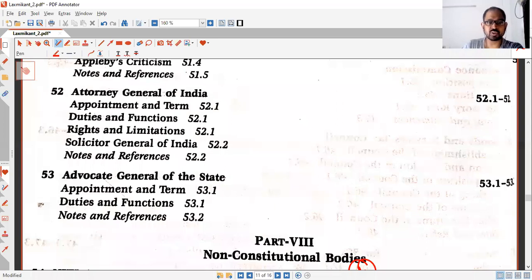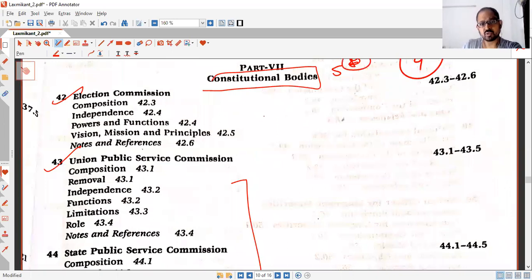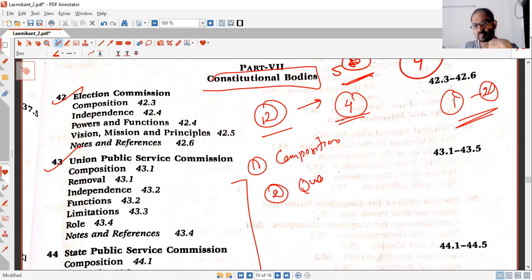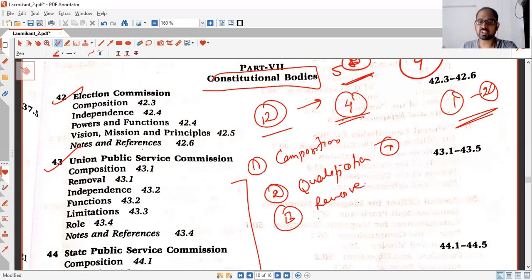So all these chapters, including this, there are around 10 chapters, I guess. Yeah, 12 chapters. Okay, so you can revise them. It's very important. 4 hours, 1 question minimum, up to 2 questions from here they will be asking. So not more than 4 hours. What you need to know is this: what is the composition, if prescribed? One thing. Second, if any qualification is prescribed. If not, then okay. Then what are the ways to remove, right? And what is the tenure? And 1 major function for everything.